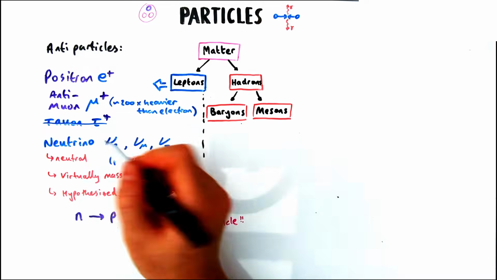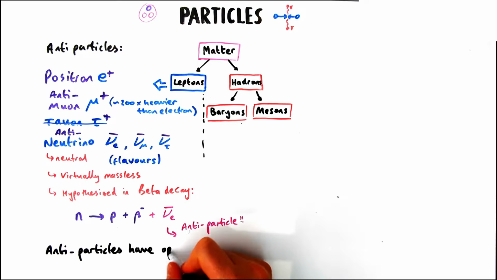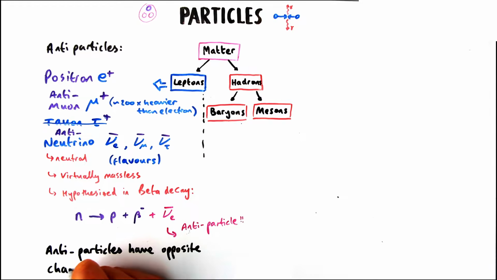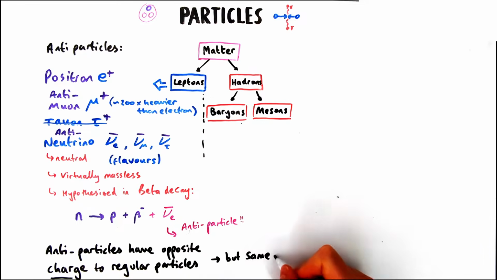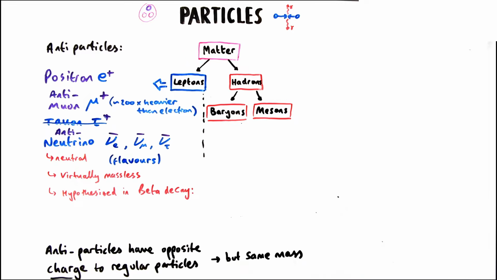So that gives us a big clue into what antiparticles are, which is that they have the opposite charge to their regular particle counterparts. A positron is exactly the same as an electron, apart from it now has a positive charge. Everything else is the same, so it'll have the same mass, and every other characteristic of the particle will be the same apart from the charge, which makes it an antiparticle.